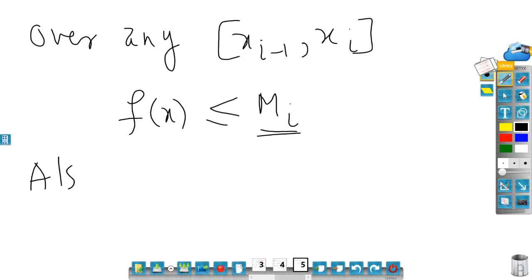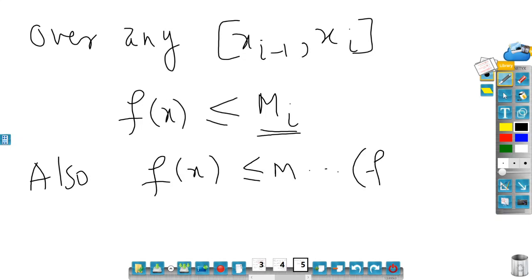Also, from the given fact, it is given that f(x) is less than or equal to M. So then what is the relation between capital M_i and capital M? Now you could see that capital M_i is a supremum and it is an upper bound.